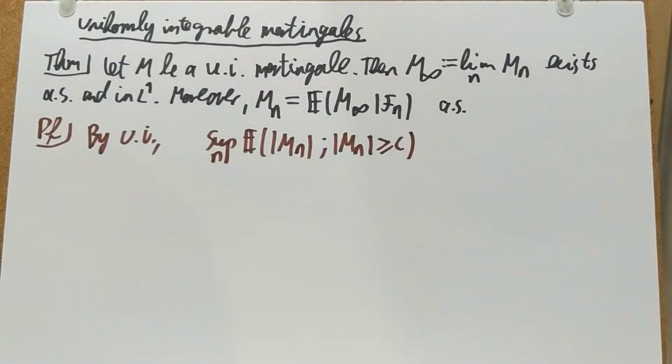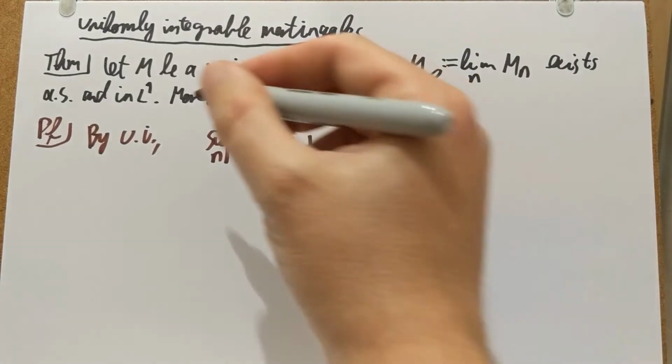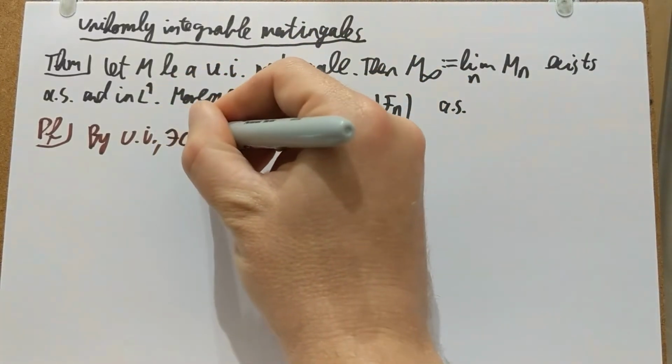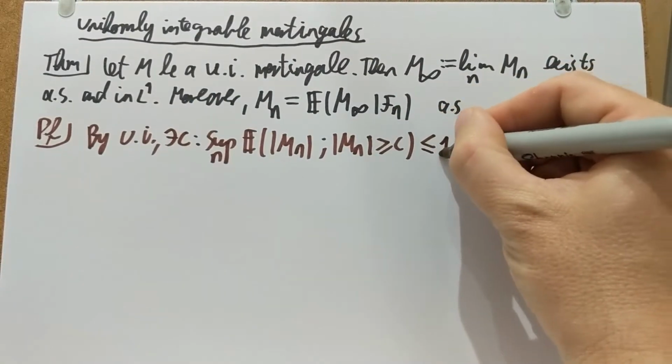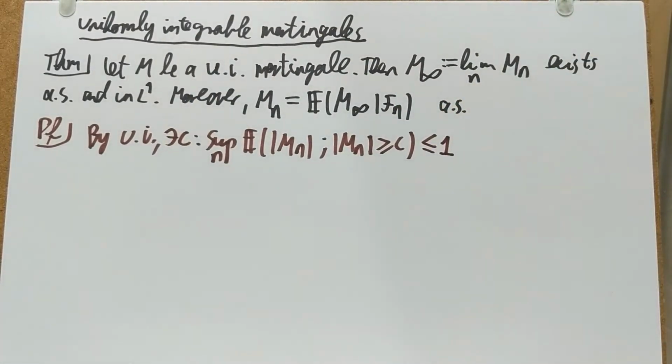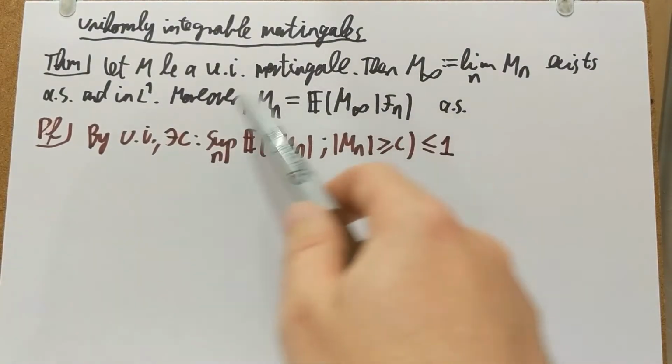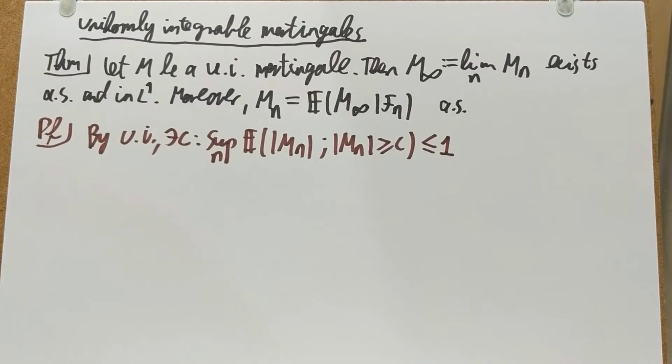So as c goes to infinity, this goes to 0, and I can pick a c which will make this smaller than 1. That's all I need for now. Since this whole supremum goes to 0 with c, I just want it to be smaller than 1.